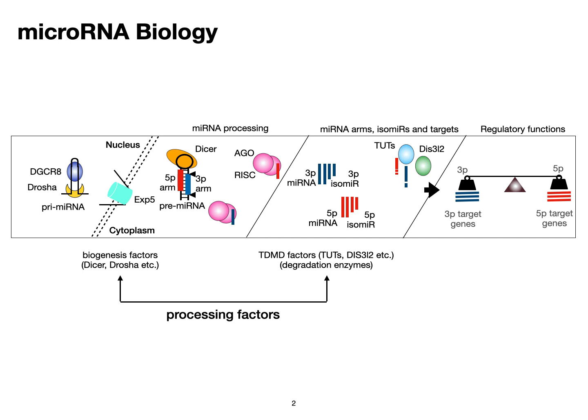MicroRNA biogenesis has been extensively studied. Recent studies have reported biogenesis factors like DROSHA and DICER, and microRNA degradation enzymes or the TDMD factors like TUTs and TENTs, to control the mature microRNA expression, that is, the abundance of the 3p and the 5p arms. These factors we would refer to as the processing factors.